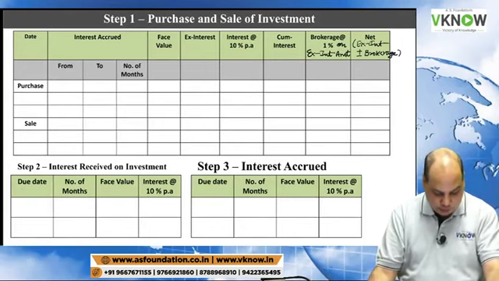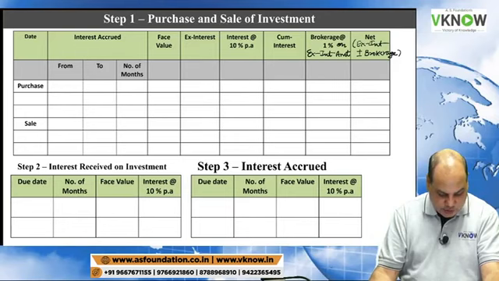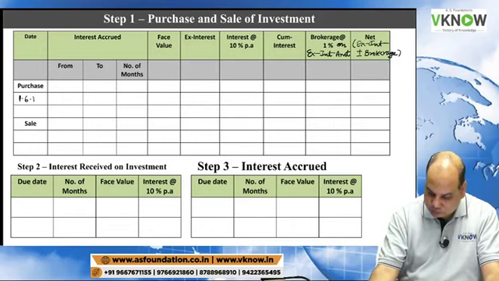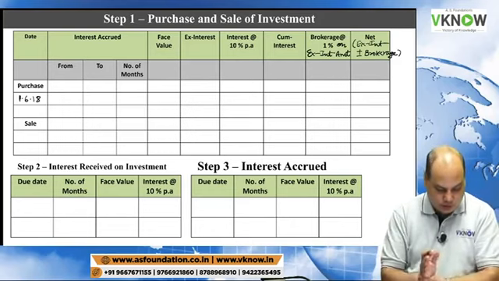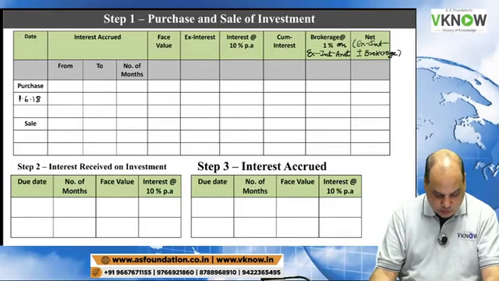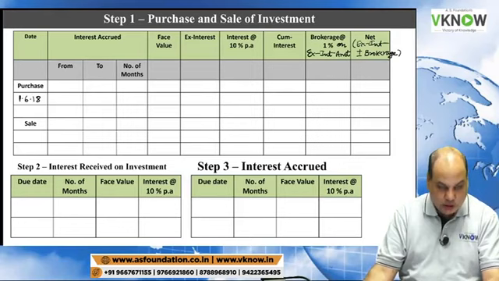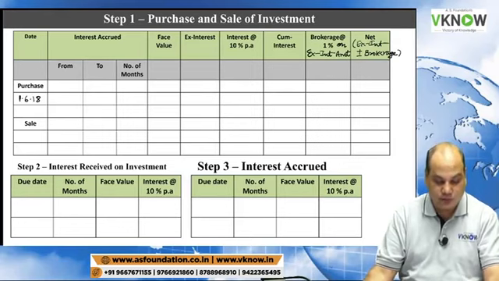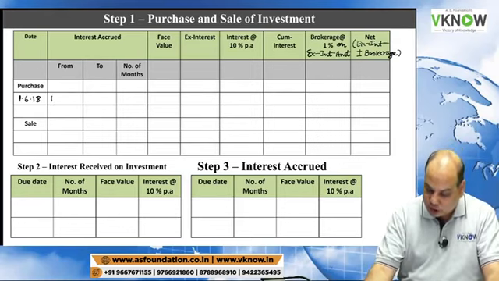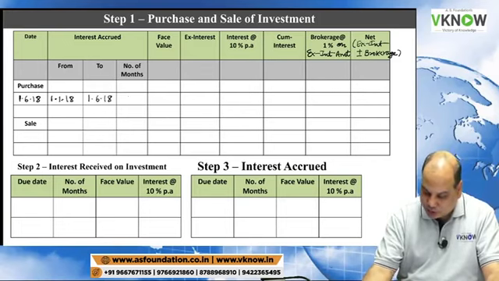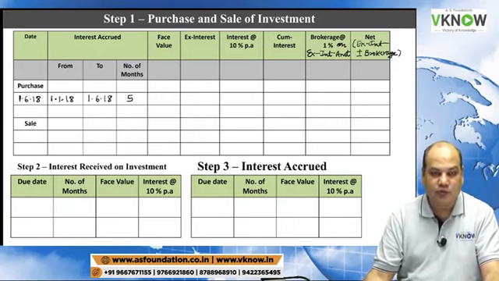Question is in front of you. There are two purchases. First purchase is on 1/6/18, and the date of purchase is 1/6/18. Interest due date is 30th June and 31st of December. So interest will accrue from 1st January 18 to 1st June 18, and that is 5 months.